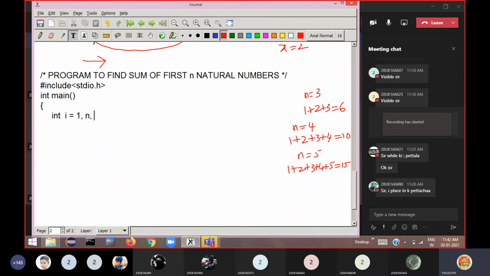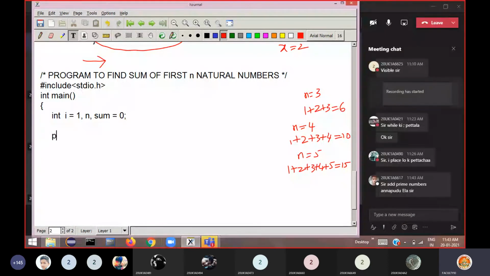Then I have to store the sum of n natural numbers. That sum I have to store in some variable, so that's why I declare a variable called sum. And immediately I said, whenever you declare variable sum, initialize it to 0. If any other variables we require, we add afterwards. So first ask the user to enter.